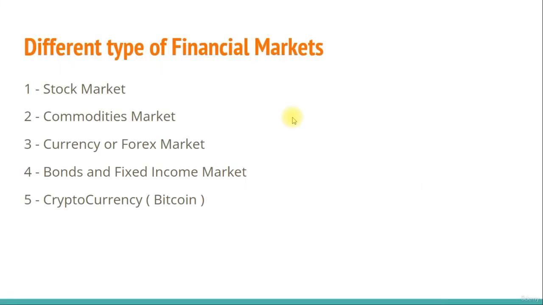So, there are different types of financial markets in the world that we are living in: the stock market, commodities market, currency or forex market, the bonds and fixed income instruments market, and finally the cryptocurrency markets where you have different cryptocurrencies like Bitcoin, Ethereum, etc. So these are the different kinds of financial markets that we have.